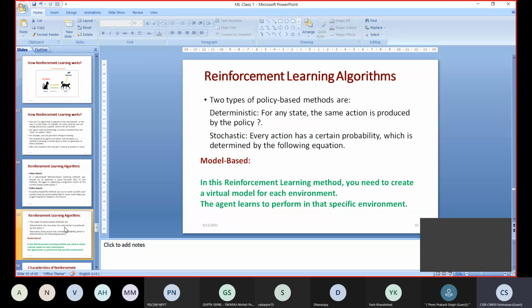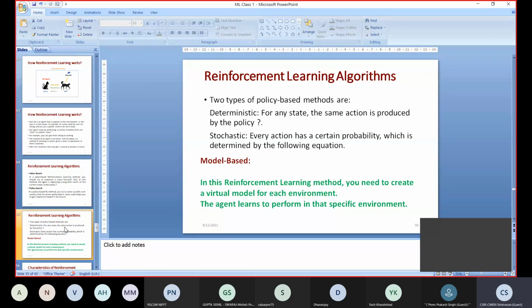So there are two things in policy based: one is deterministic, another one is stochastic. In deterministic, the defined rule or defined policy will be there to take a decision. In the stochastic way, there is a probability function, and the output of the probability function will be used to determine the next action.